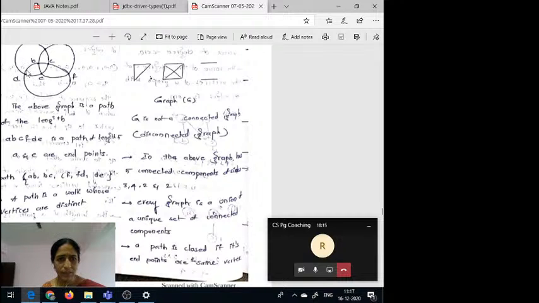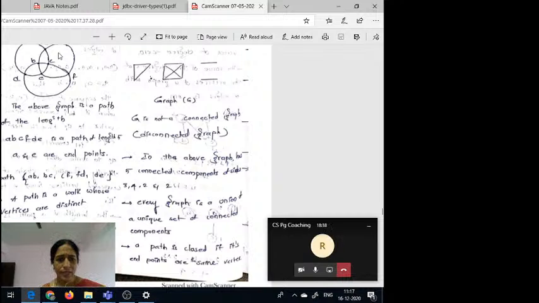Suppose you observe here D to B, B to C and C to D to B, B to E and here from F, next to D, next to E, next to C, next to A. So in this case you can observe here D is repeated 2 times. In this case we say that this is not a path.